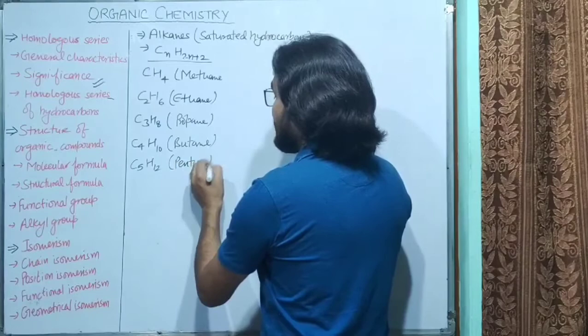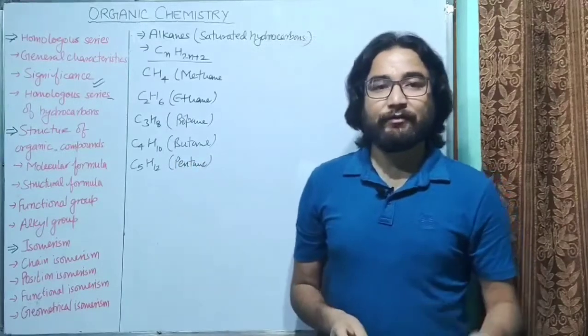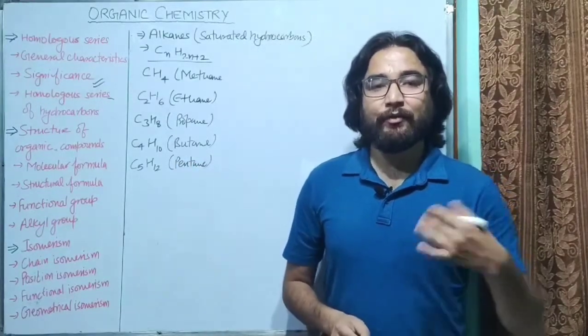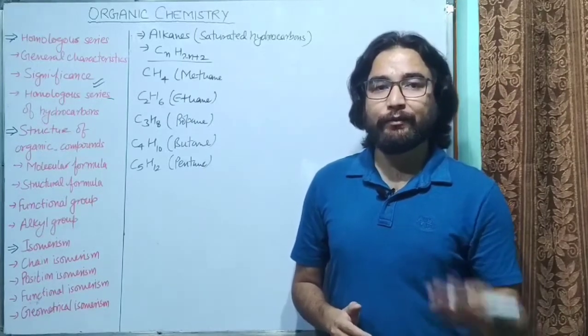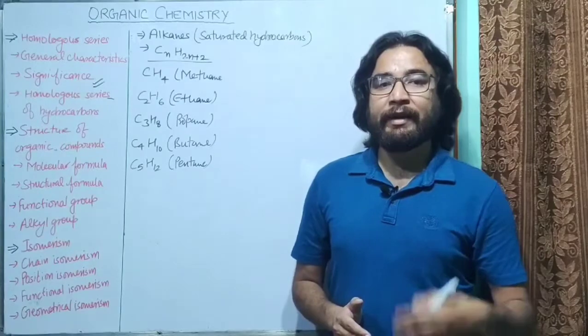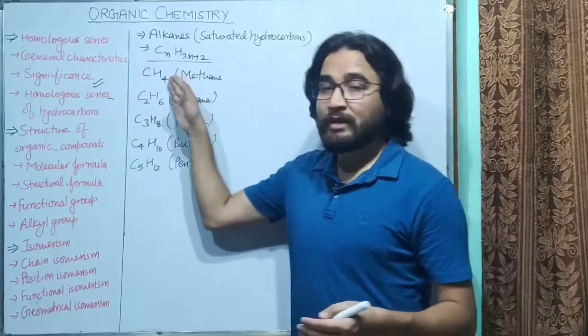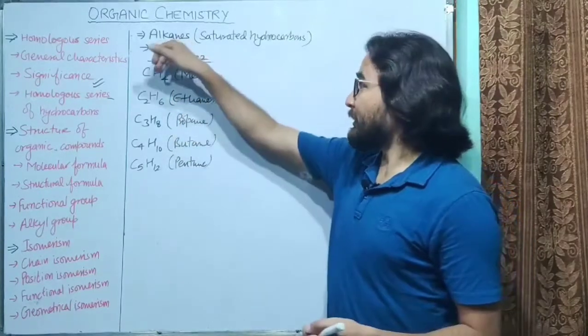Then for 6 it is called hexane. Then for 7 it is called heptane. For 8 it is called octane. For 9 it is called nonane. For 10 it is called decane, and so on. So this is how we can classify the alkanes.